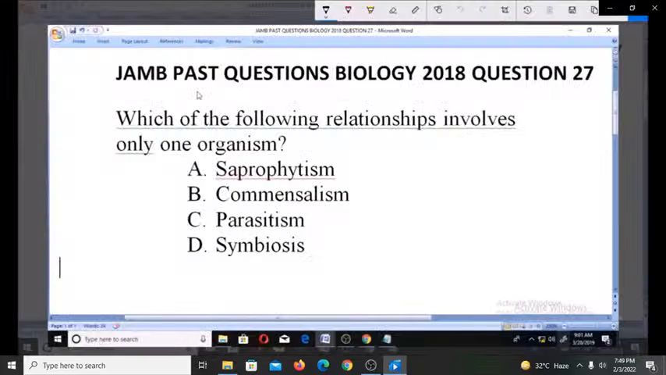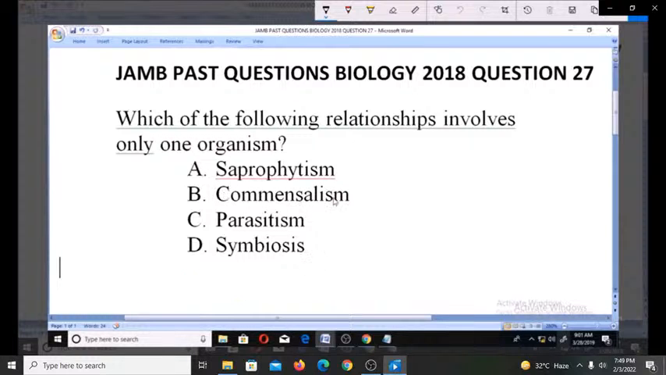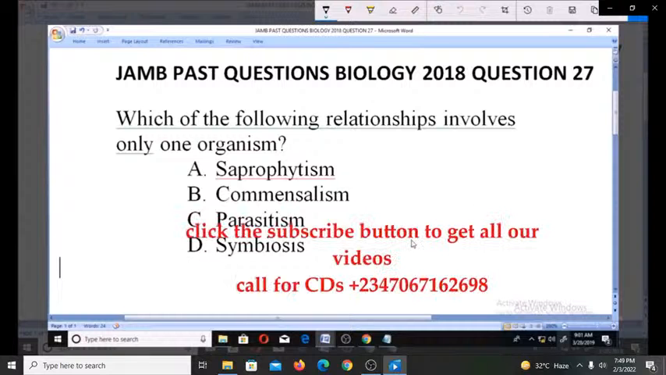Let's look at these JAMB past questions, Biology 2018. Question number 27. Which of the following relationships involves only one organism? A. Saprophytism. B. Commensalism. C. Parasitism. D. Symbiosis. Now, all these are relationships.